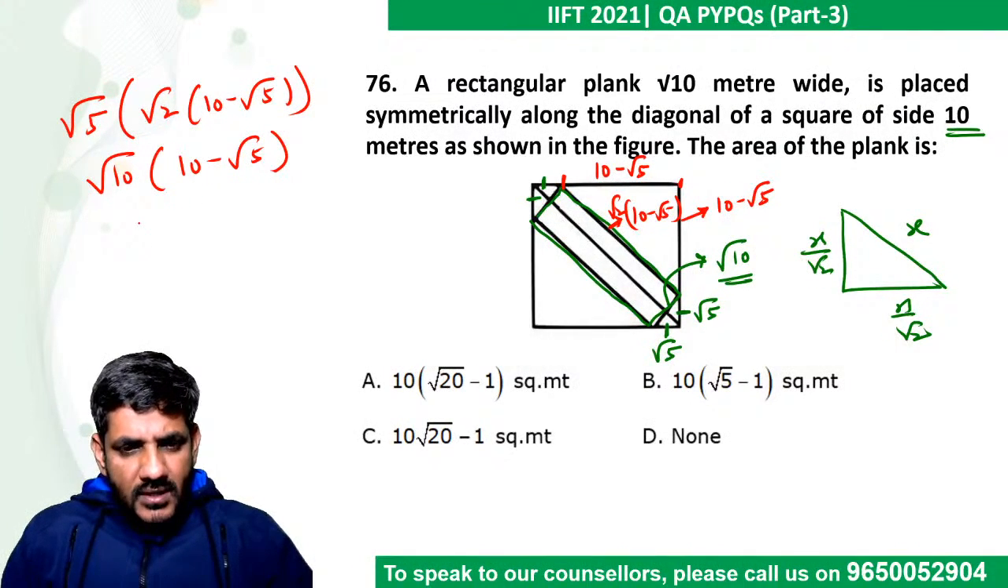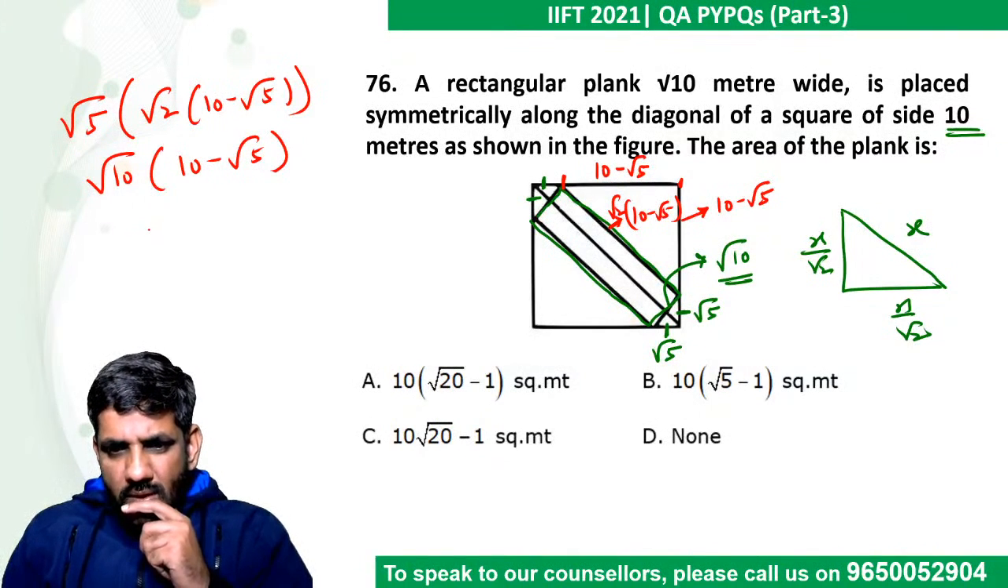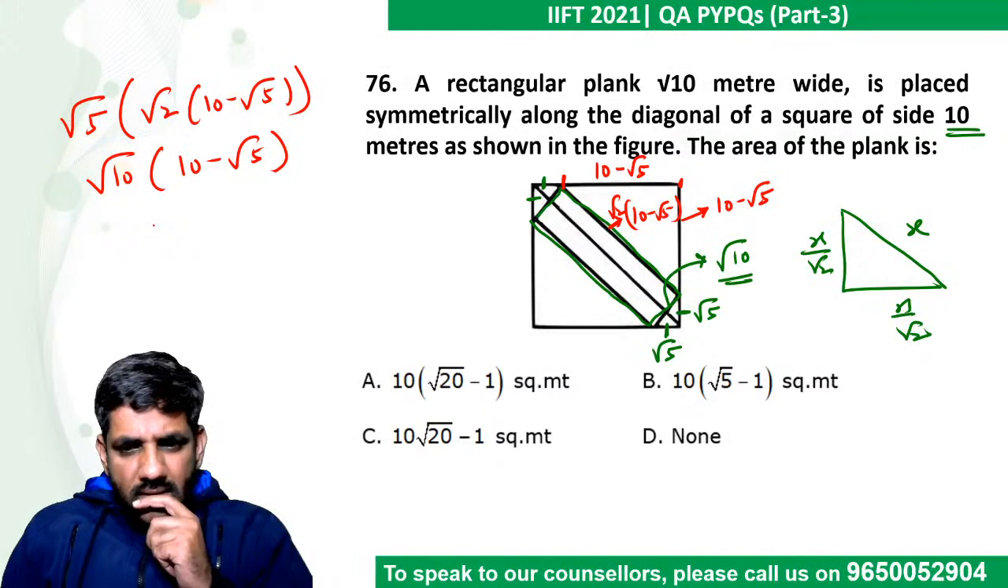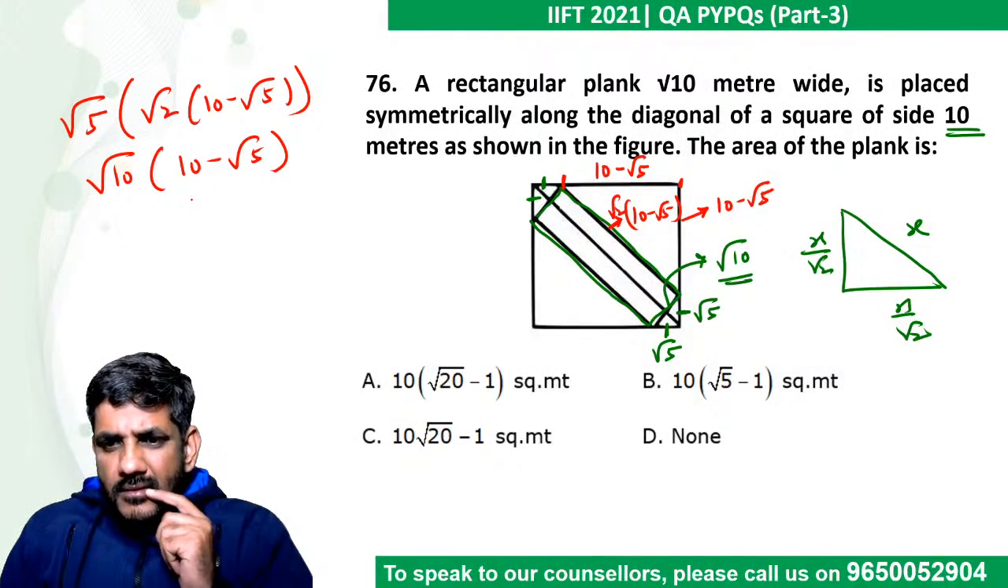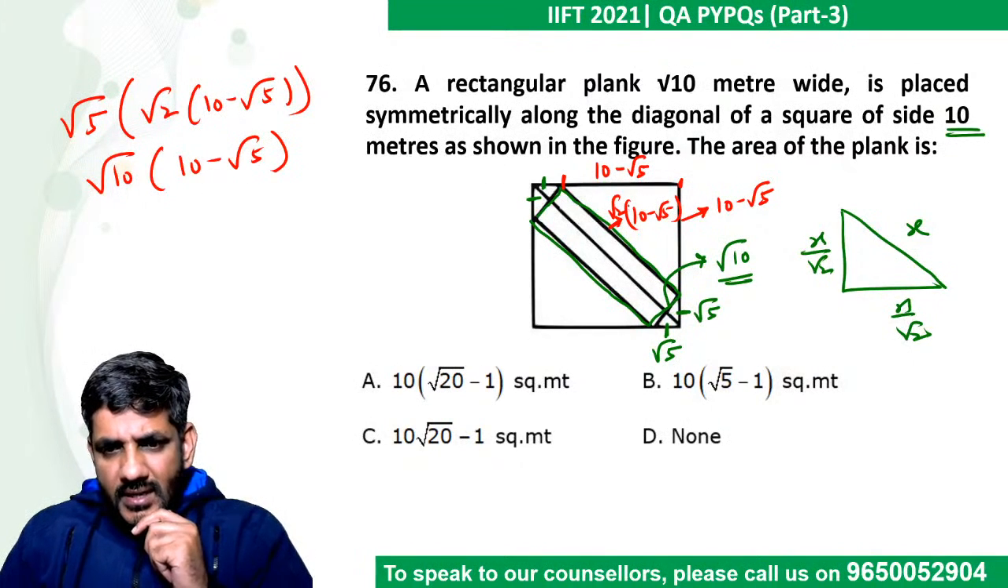So there is no option like this. So are we making any mistake here? We have done something wrong. Did I miss anything, guys? Please check once. It was root 10 meters wide, placed symmetrically along the diagonal of a square. 10 had come, this was root 5. So 10 minus root 5. This is root 2 times of 10 minus root 5.